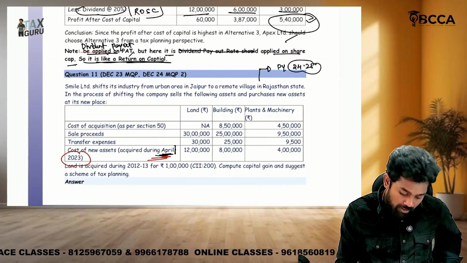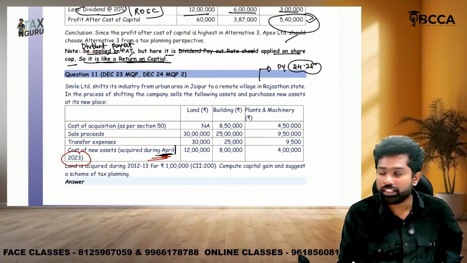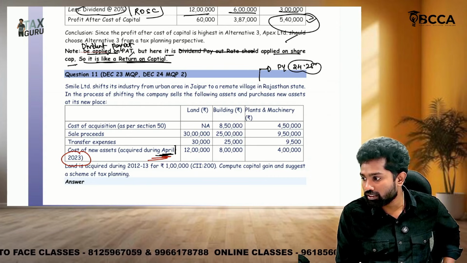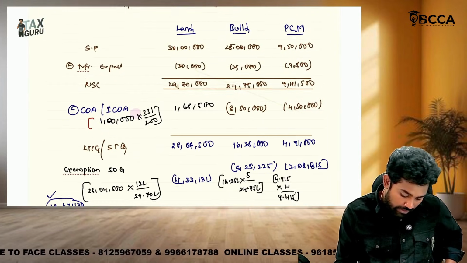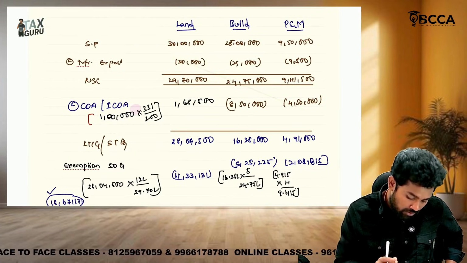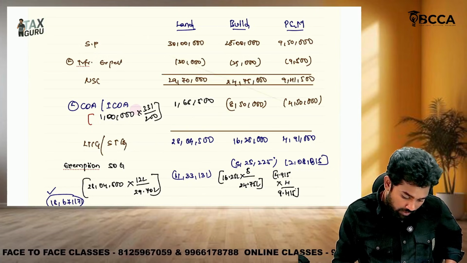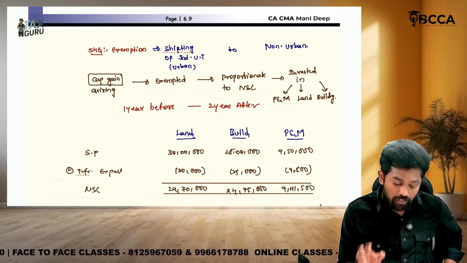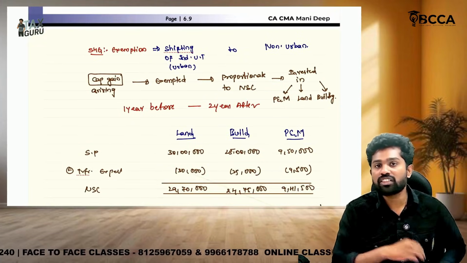Sir, we are assuming it is before 23rd July 2024. Then we'll get the cost of acquisition or indexed cost of acquisition. What is the cost of acquisition or indexed cost of acquisition? For building and plant and machinery, indexation is not available.